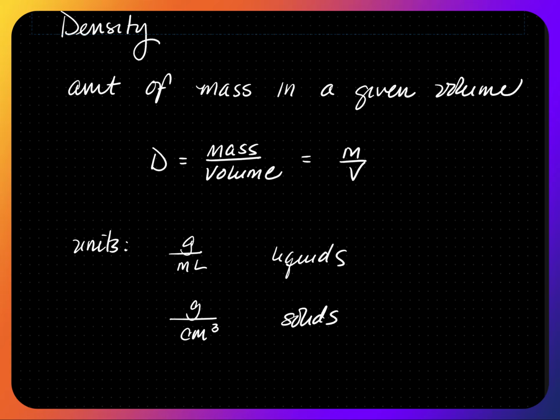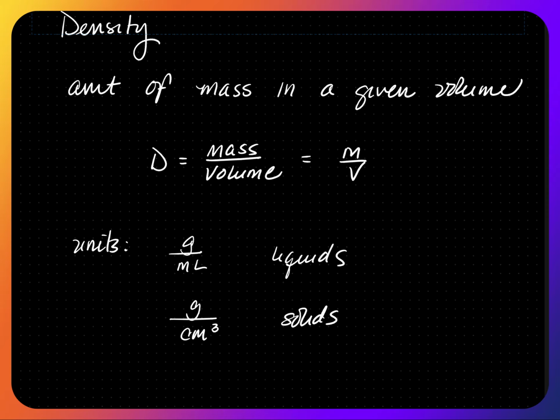Density is the amount of mass in a given substance. So it's how much matter occupies a given amount of space. It could be written as density is equal to mass over volume, or m over v.